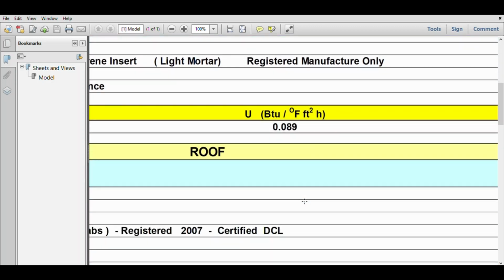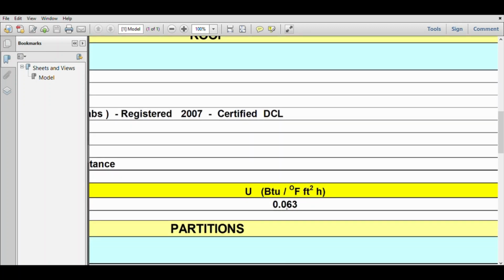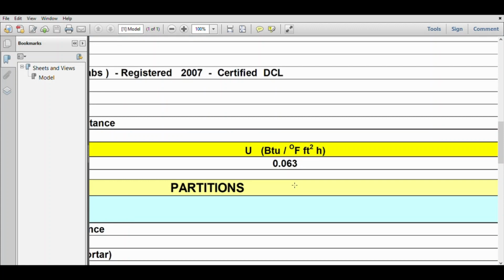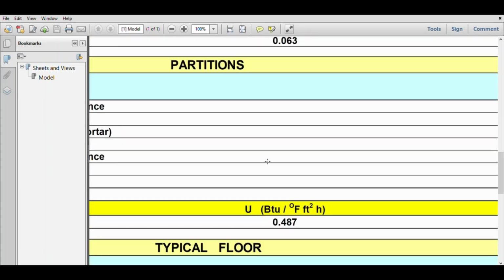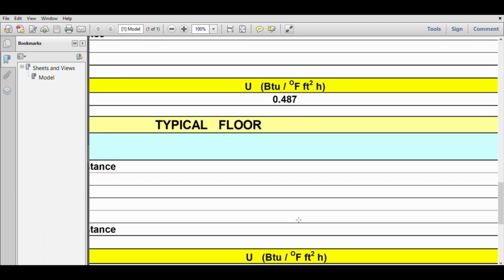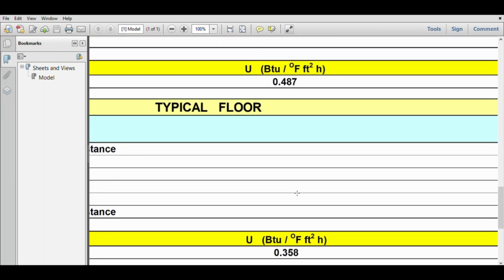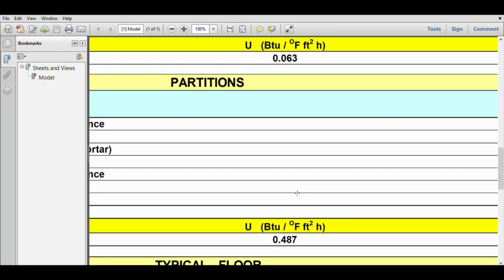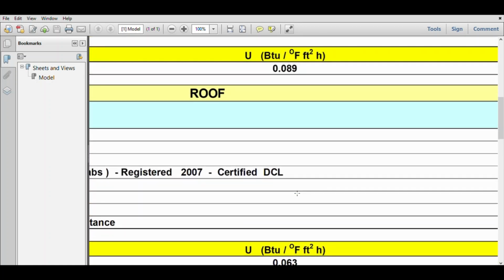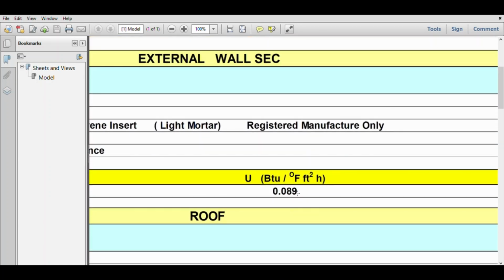For roof, you have to take the value 0.063. It is constant. Actually, you have to get it from civil people. Suppose if you do not get any value from the civil people, you can take approximately these U values. For partition, 0.487. For typical floor, 0.358 or 0.36 you can take. Okay, these are the standard U values, guys. Accordingly, I will put these U values in the E20 sheet.